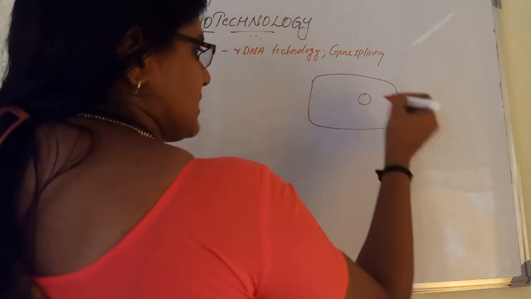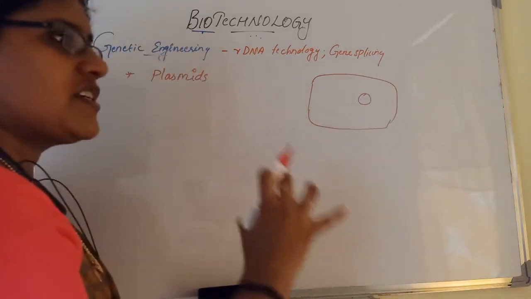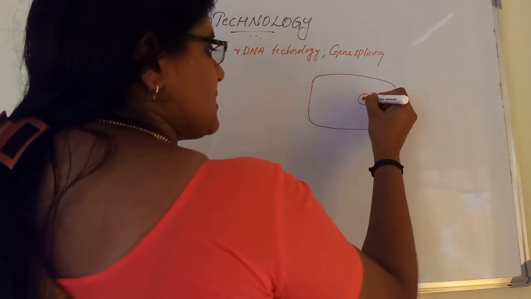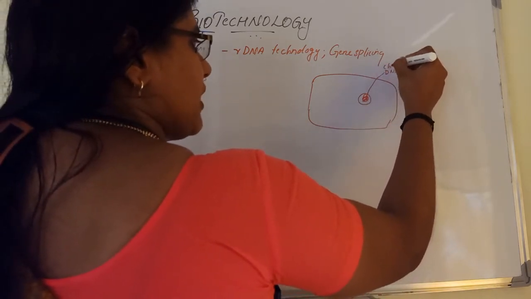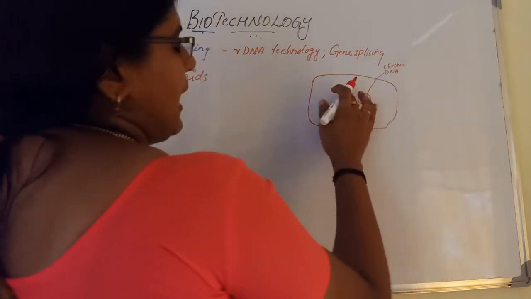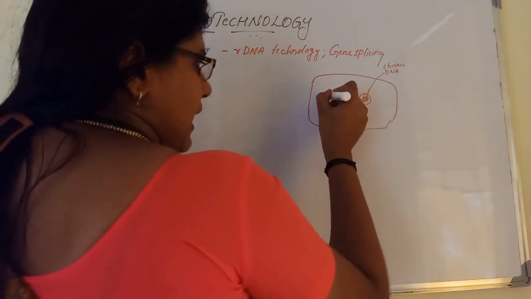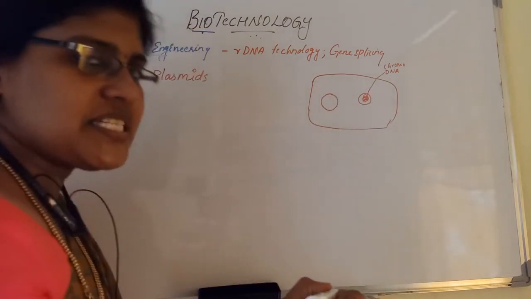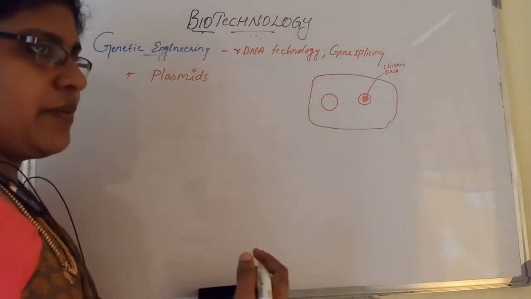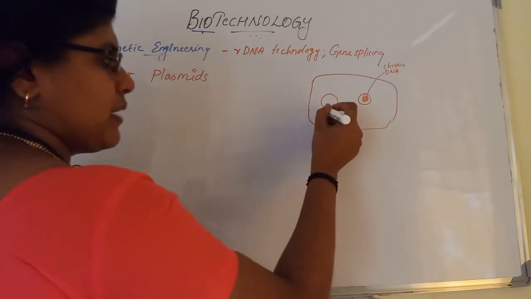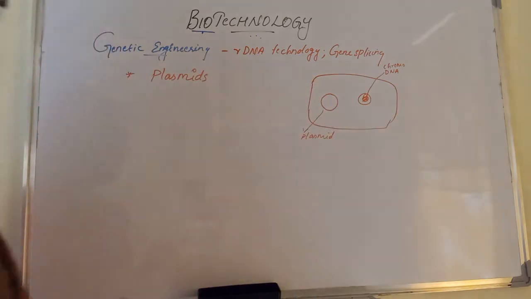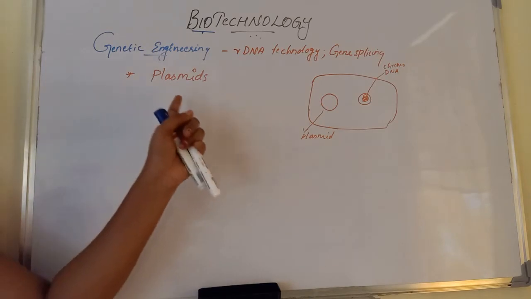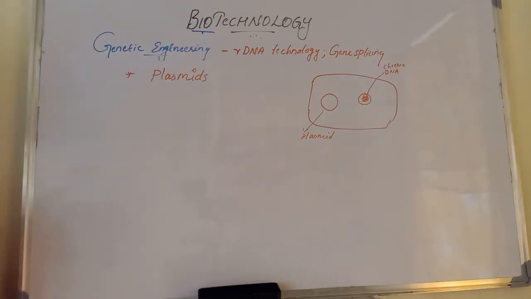It does not have a nucleus. Inside, you can see the chromosomal DNA, and in the cytoplasm, a circular shaped self-replicating DNA molecule, called the plasmid. That was the first major discovery, the presence of plasmids in bacteria.